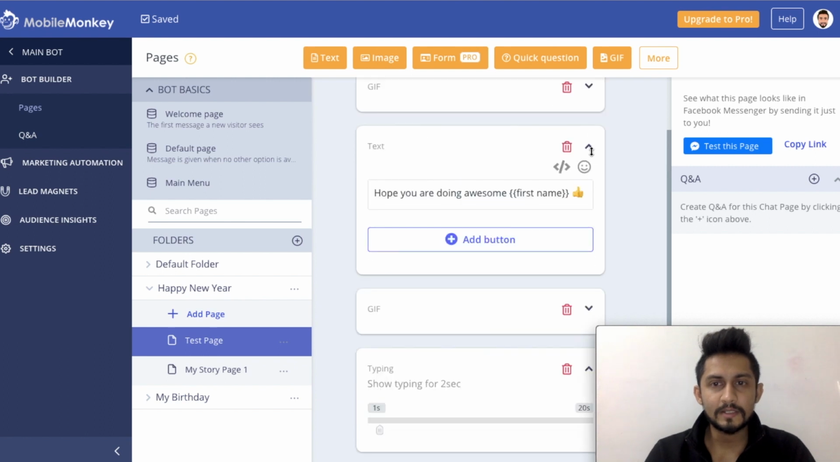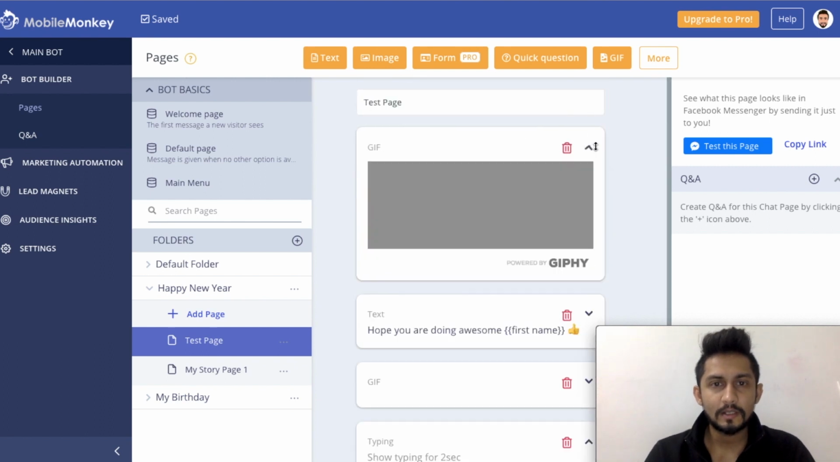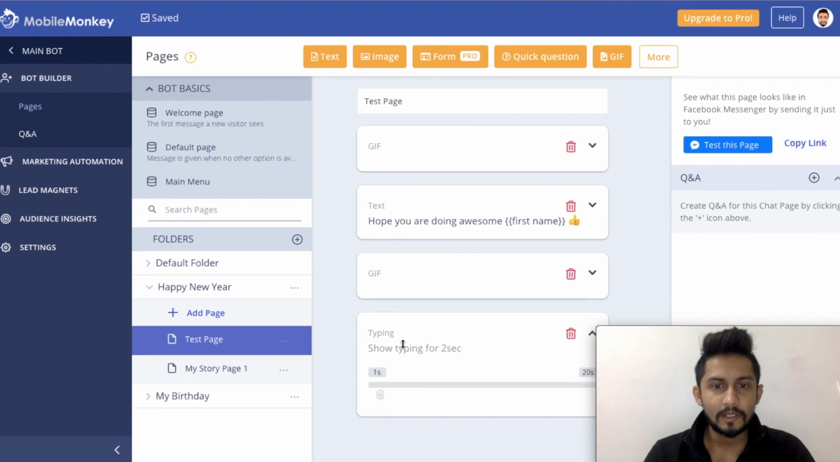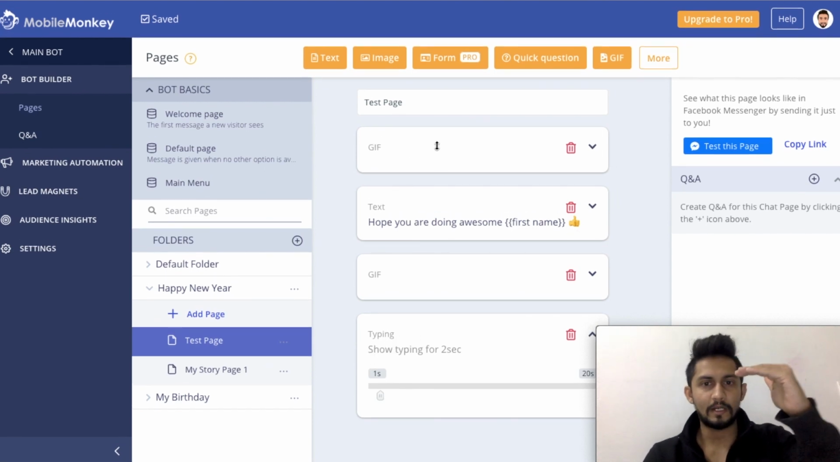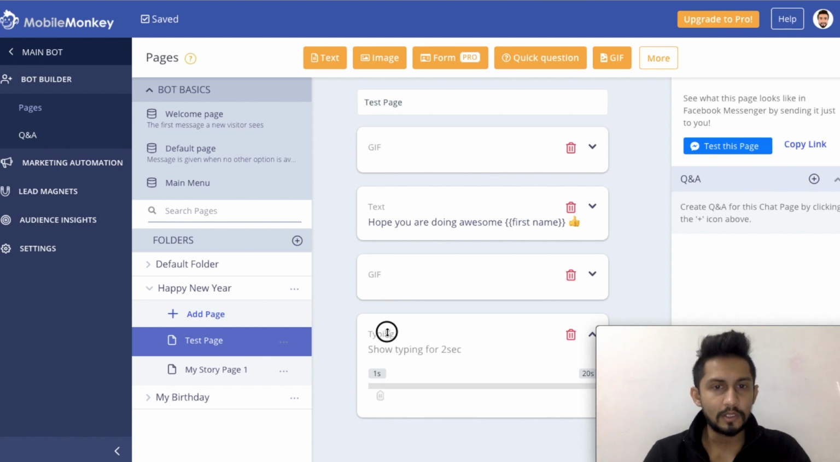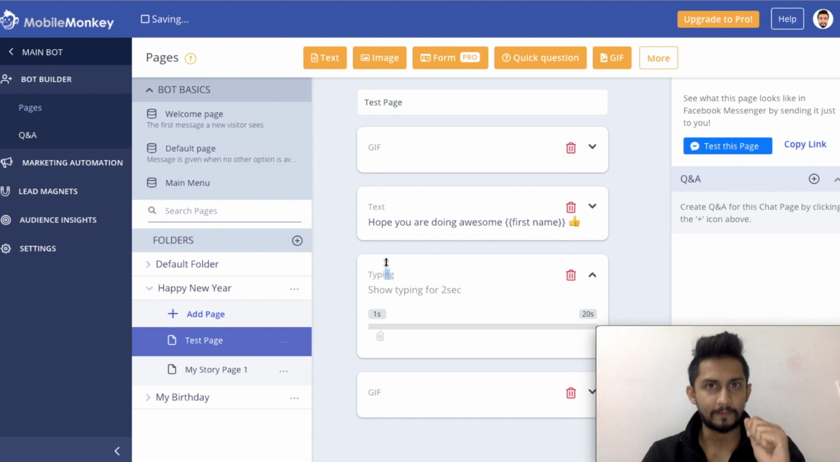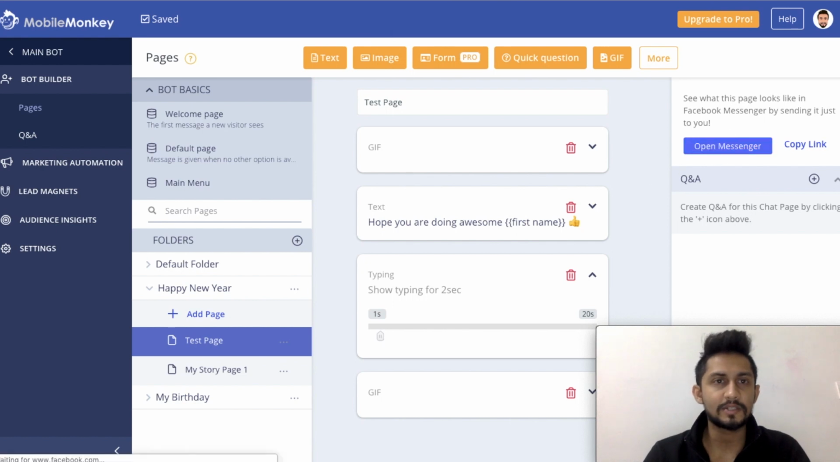Let's minimize this, and minimize this as well. And I want this typing to be, let's suppose first there would be a GIF, then there would be hope you're doing awesome, and I want some typing effect before that next GIF comes into picture. So I want that to be up to 2 seconds. Right, so by default it would be 2 seconds. And now let's test this page.